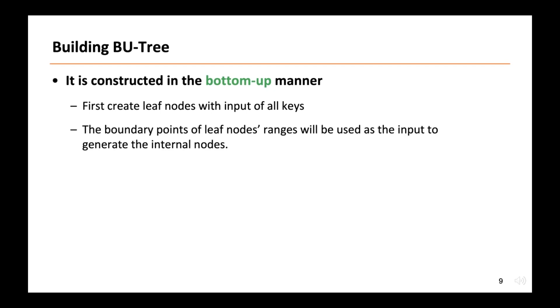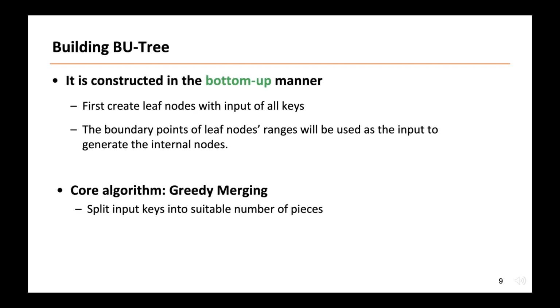Then, all build internal nodes will be created in a bottom-up way, also with this algorithm, until an appropriate root node is found. Note that the boundary points of the ranges of the nodes at the last level will be used as the input to generate the nodes at the current level. At each height, we independently decide if the nodes at the current height should be the children of the root node or not.